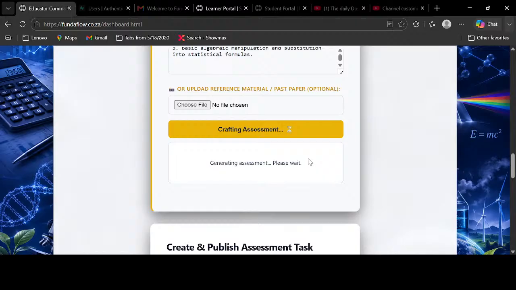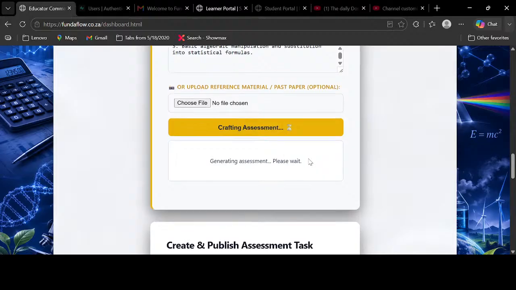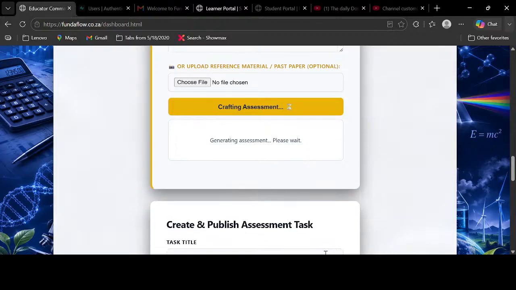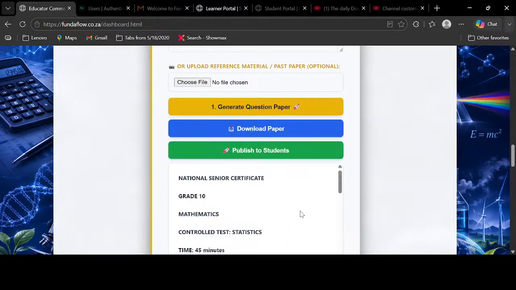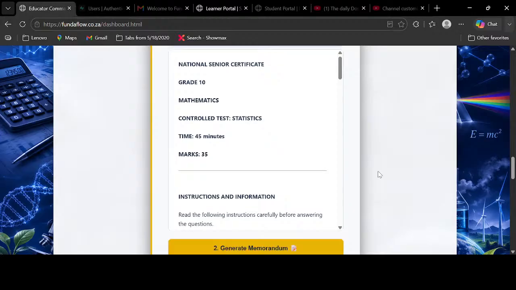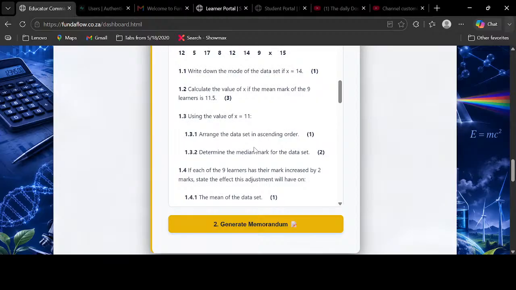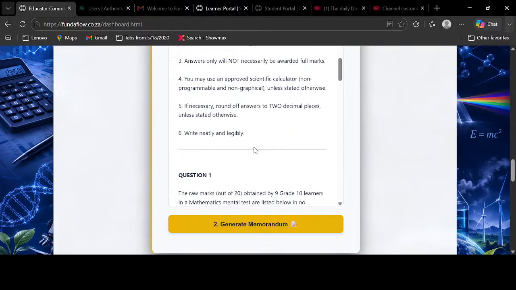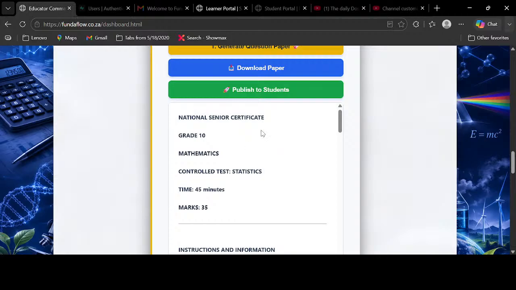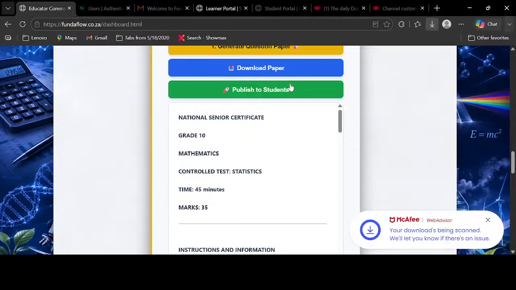While it's busy generating the task that we're going to be doing, guys, let's just get something straight. You need to know how to calculate the mean of ungrouped data. The simplest way to do this is to use our calculator. We're going to show you how you can use your calculator to get the mean. That will be simple, and this feature is also applicable when you do it in grouped data. But one thing that I've seen with grade 10 is that they will give a learner a table with the interval. They will also give them the frequency. After that, they will give them x multiplied by the frequency.